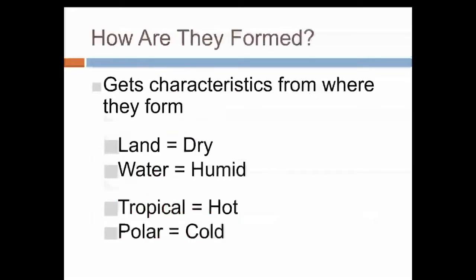So how are they formed? Well, it all depends on where they're from. Right? If it forms over land, it's going to be pretty dry, as you would expect, versus if it forms over water, it's going to be more humid. It's also based on location, tropical versus polar. So if it's formed somewhere tropical, it's going to be warmer or hot. If it's formed somewhere polar, it's going to be colder.